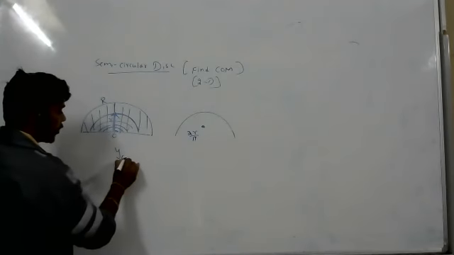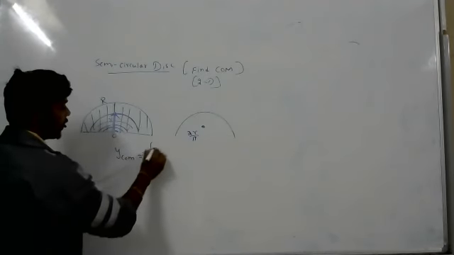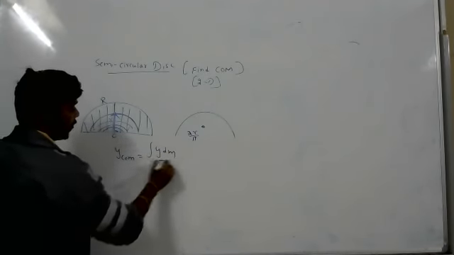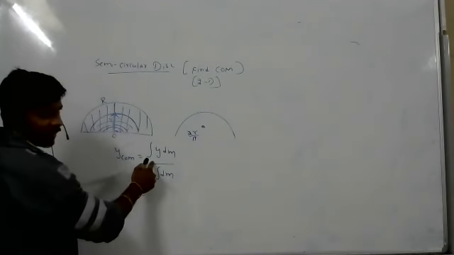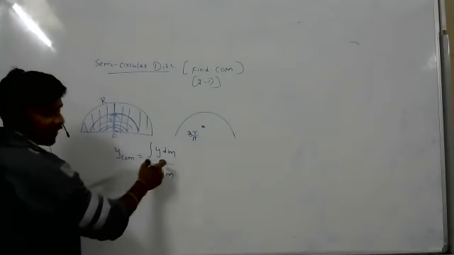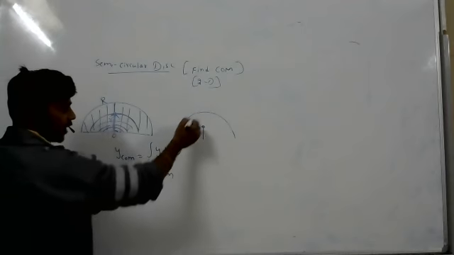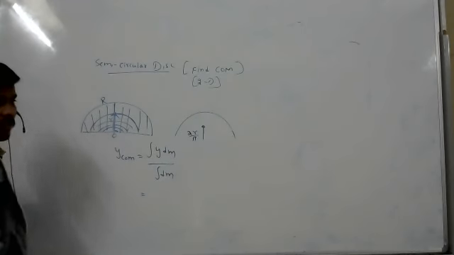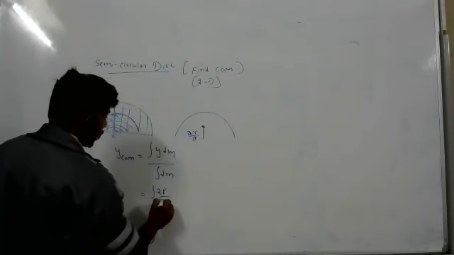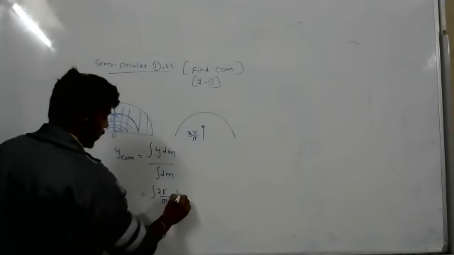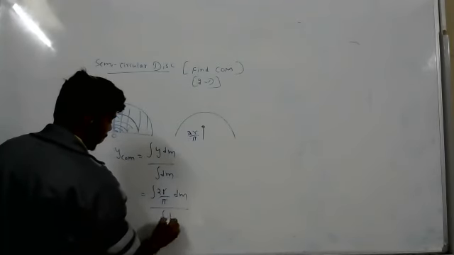The y center of mass equals integration y dm by integration dm. Now what is y? The center of mass of each wire is 2R by pi. So integration 2r by pi dm by integration dm.